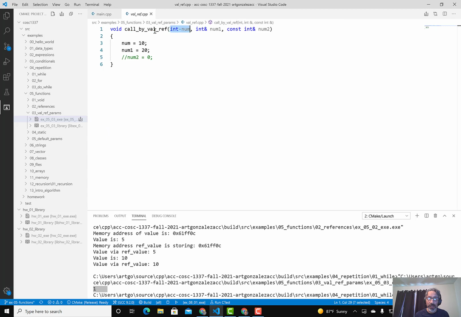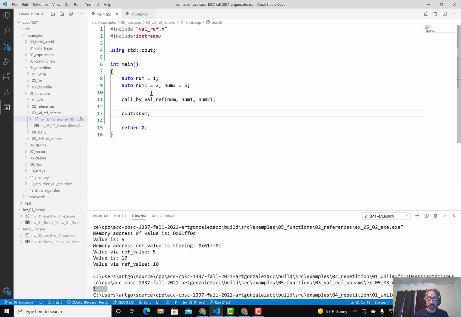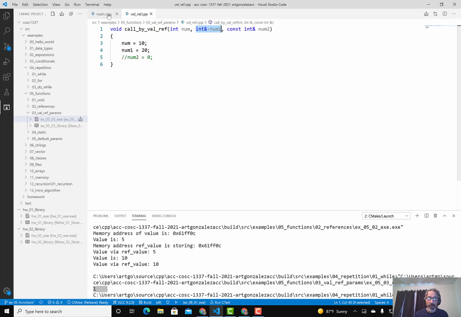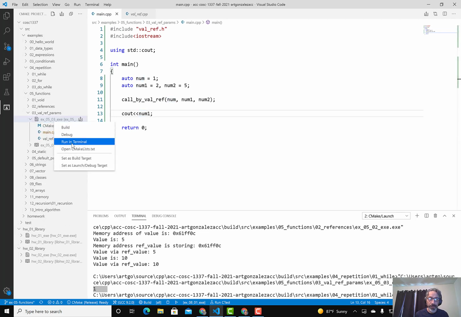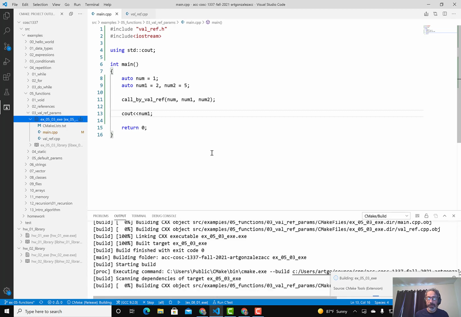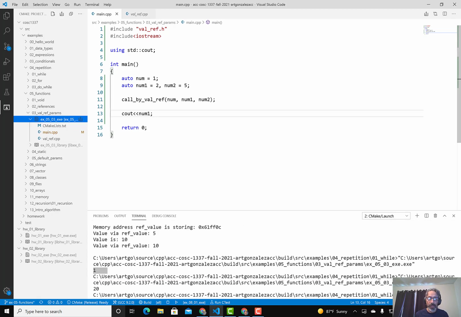And then we go look at the function prototype, and here we see that it is a reference because it's using the memory operator. So then num1 is being assigned 20, meaning num1 has a clone here, thus the value will not be 2, instead it will be 20. And we go ahead and run this program. And we see the value 20.